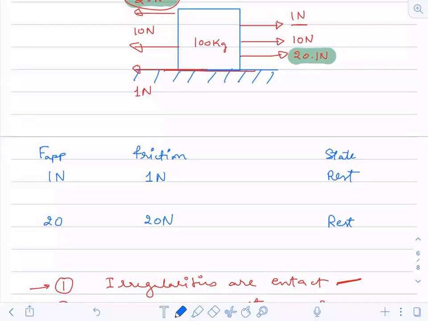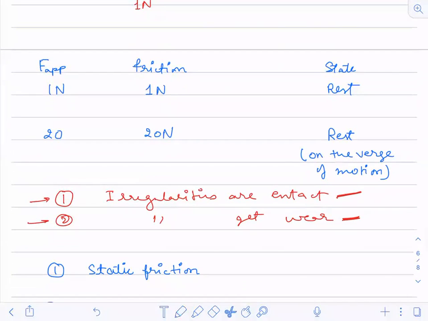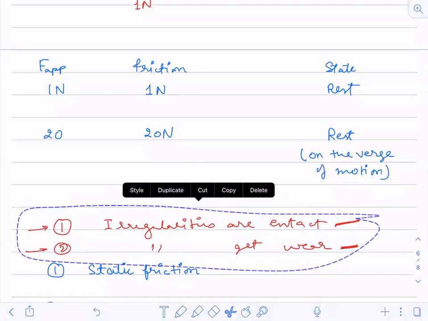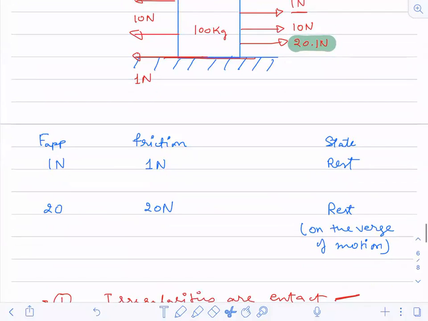And to make things a little more complicated, or in a broader picture, what do we call this state? On the verge of motion. It is not moving, but it is on the verge of motion, or it is just about to move. That is what we say: just about to move.